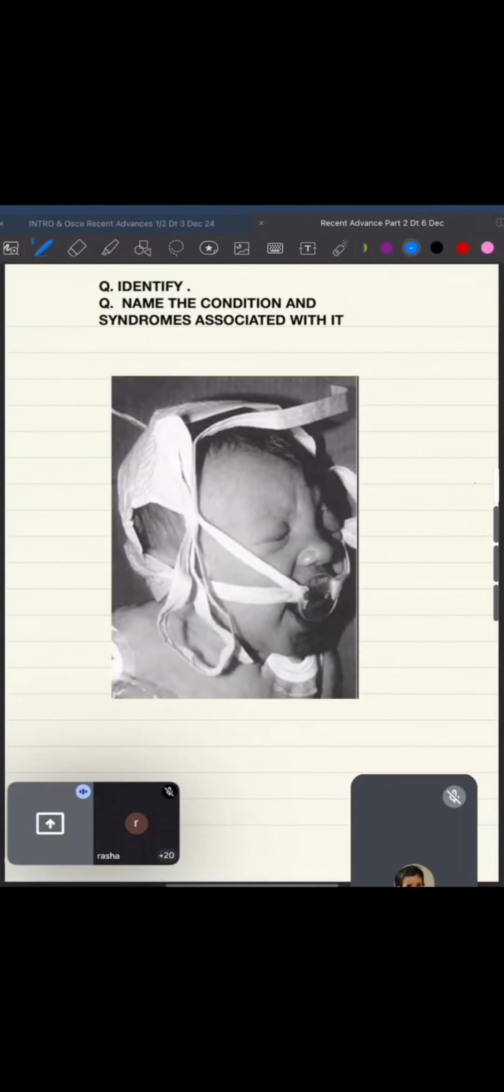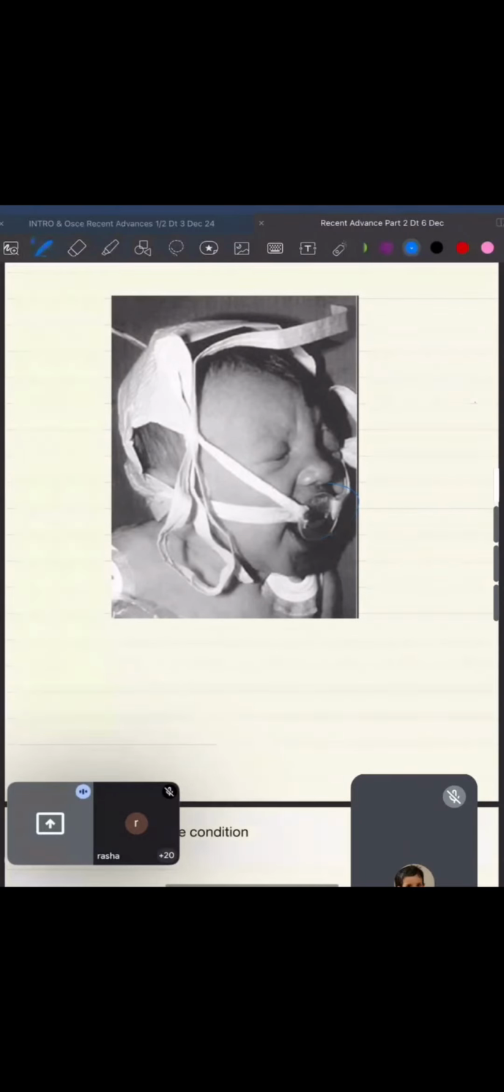Now identify this thing. This is an old question, not a very new thing. Identify this, name the conditions associated with it. So basically this is a McGovern's nipple. Where is it used? This is used in choanal atresia. This is an important topic for you.